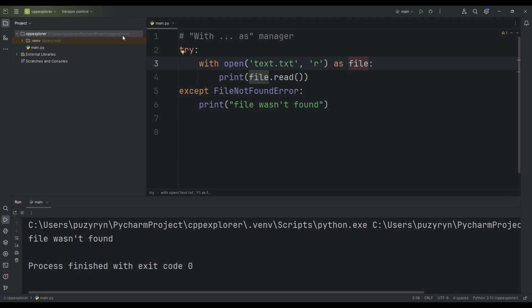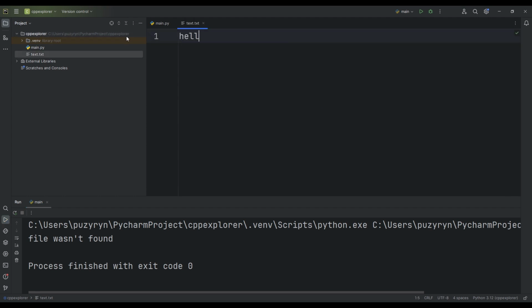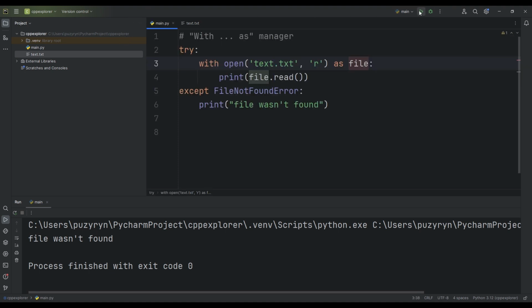But now, let's create a text file, give it an appropriate name, and write the string hello there. Now, when we run the program, the information from this file will be displayed on the screen. In the end, we get that this manager is the ideal solution for working with files because without it, tracking errors related to files would be quite difficult. But with this manager, it's easy because it opens and closes the file automatically.